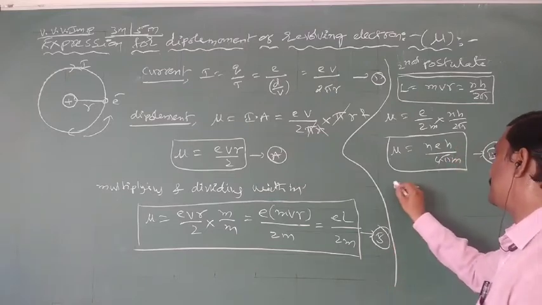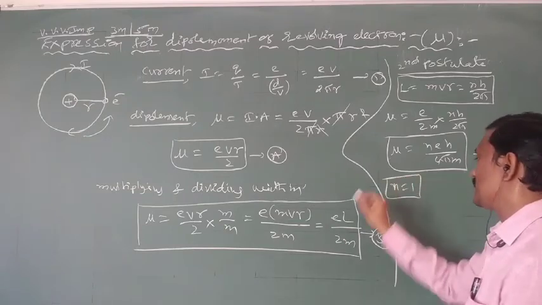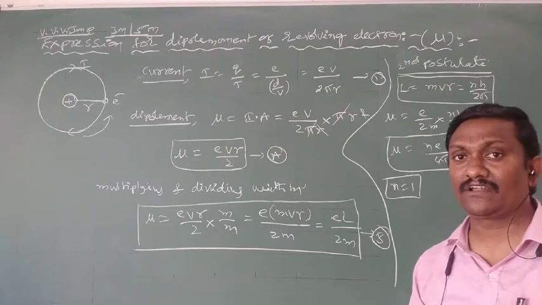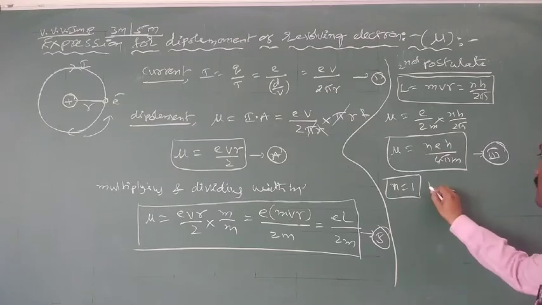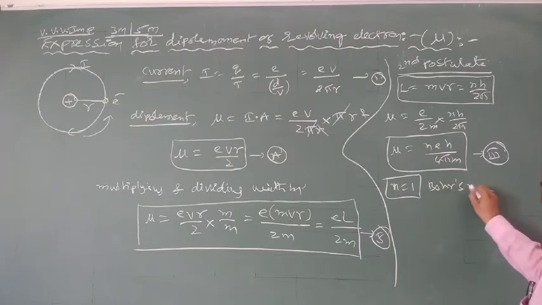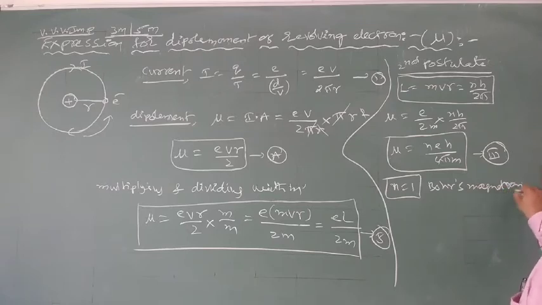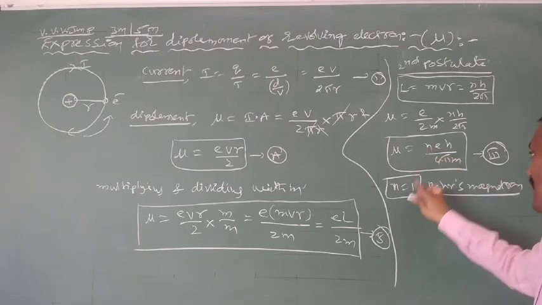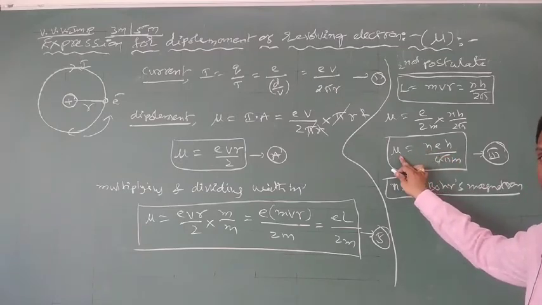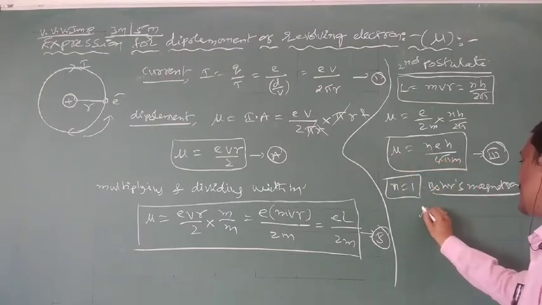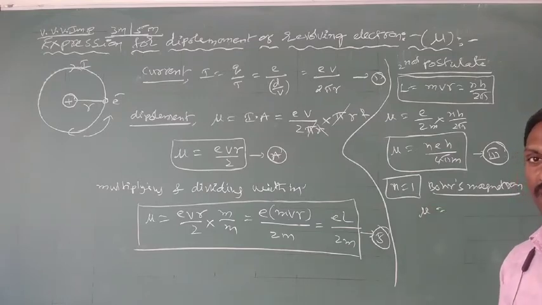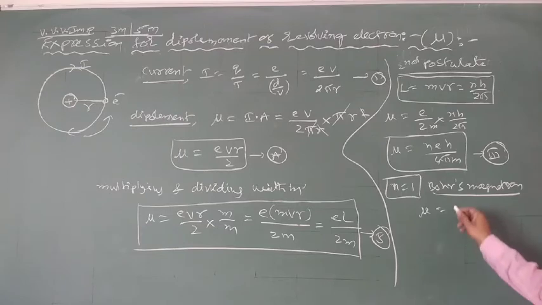If n is equal to 1, that is the dipole moment of a revolving electron in its first orbit, or in its ground state, and it is also called Bohr's magneton. So the dipole moment of a revolving electron in its ground state, if n is equal to 1, the corresponding dipole moment is called Bohr's magneton. So with n value 1, the expression is eh by 4 pi m.